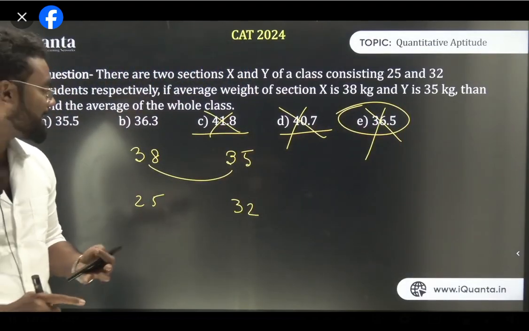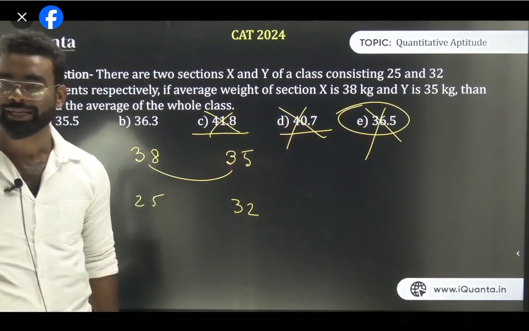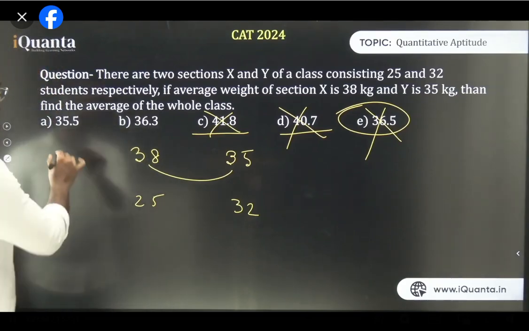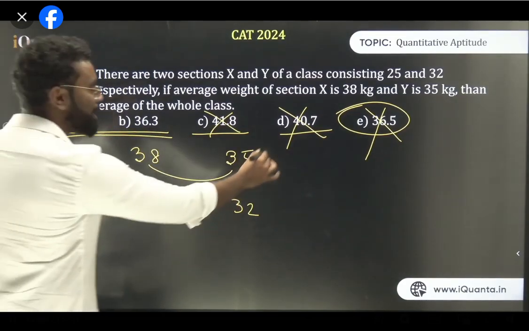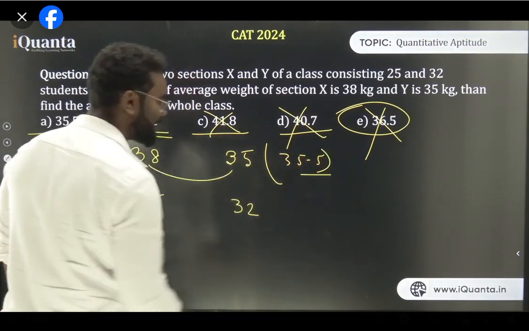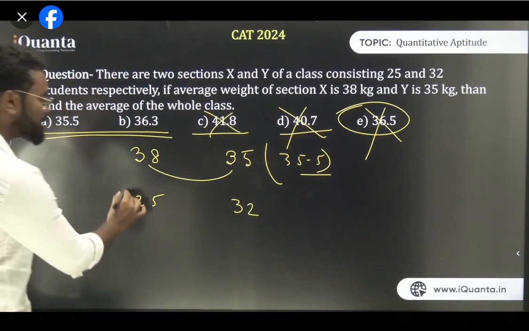Because if 35 and 38 have the equal frequency, then the answer is 36.5. Am I clear? So that cannot be the answer either. Not just based on these two things, 35.5 and 36.3. Now in case of 35.5, it is very close to 35, and because it is very close to this, the ratio cannot be this.